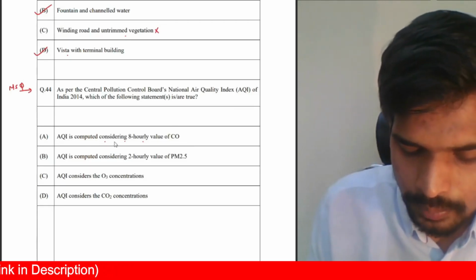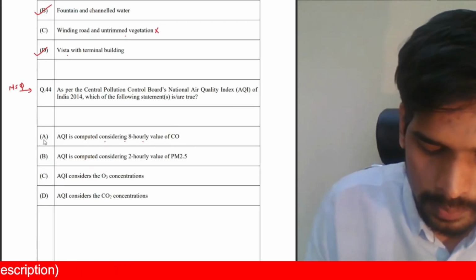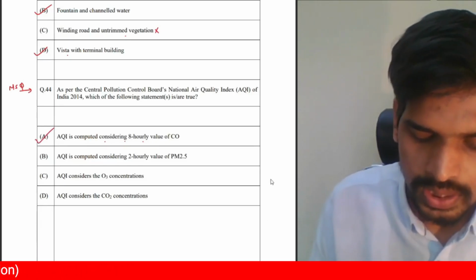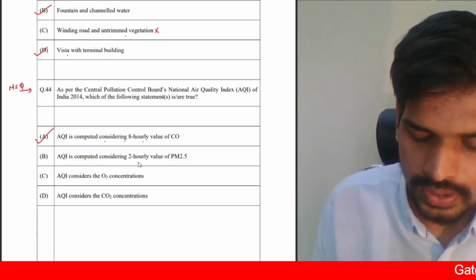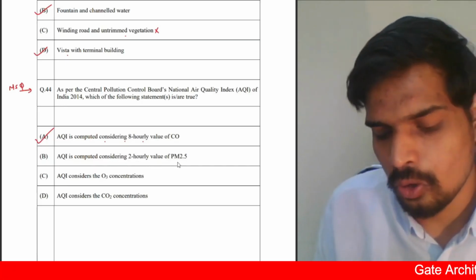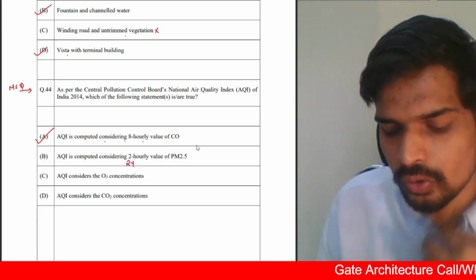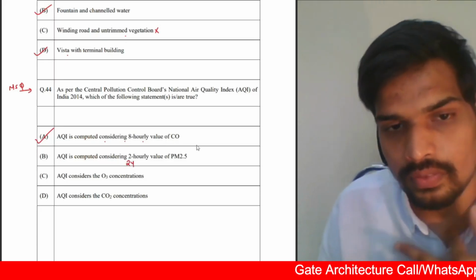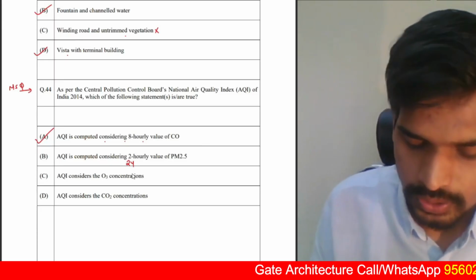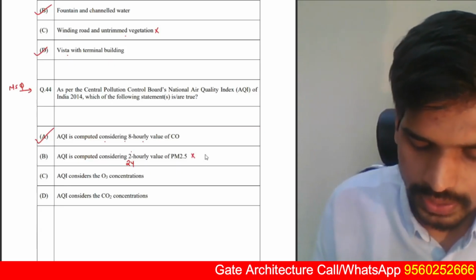Air quality index is computed considering 8 hourly values of carbon monoxide. That is a true statement. Air quality index is computed considering 2 hourly value of PM 2.5. Absolutely no. It is 24 hourly values of PM 2.5 that is used. So 2 is incorrect. So this is not a correct statement.